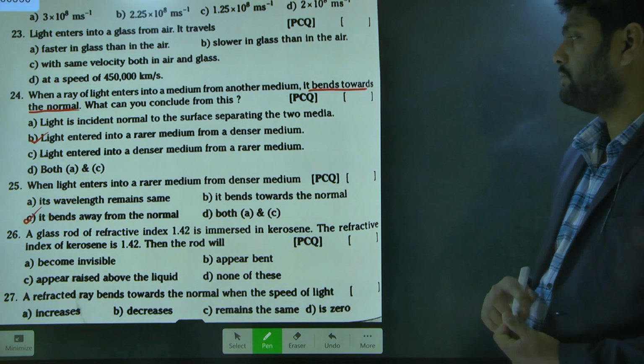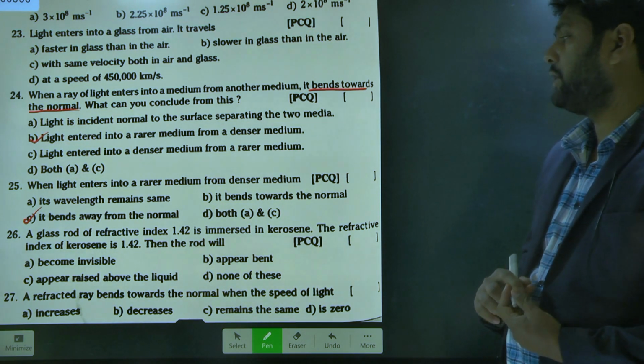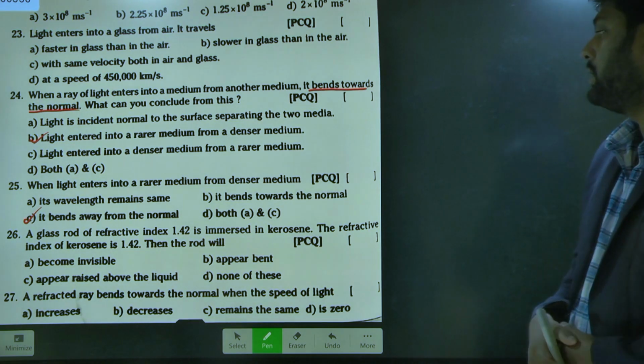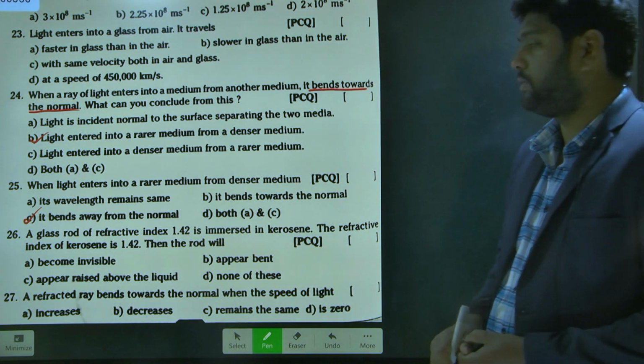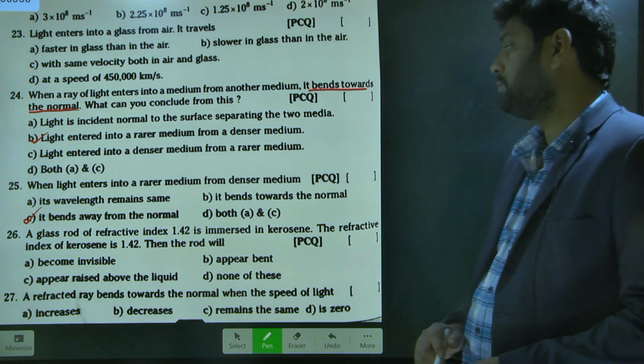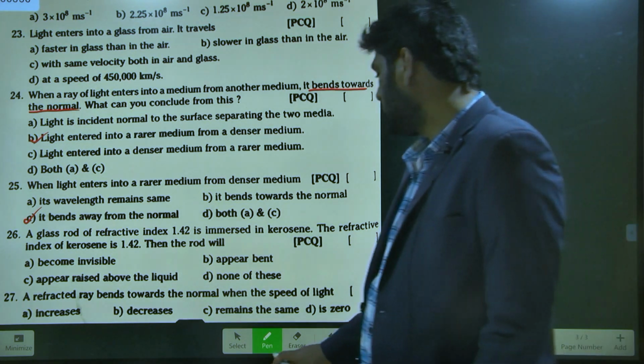So what is the answer? Imagine the glass rod has refractive index 1.42 and the kerosene has refractive index 1.42. So what are the options here? Not none of these.